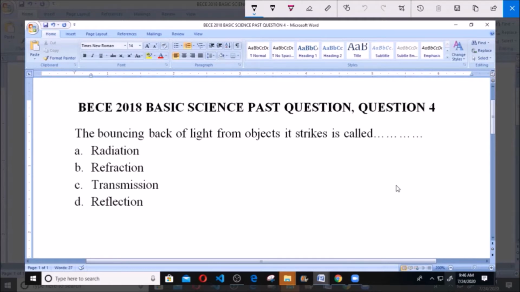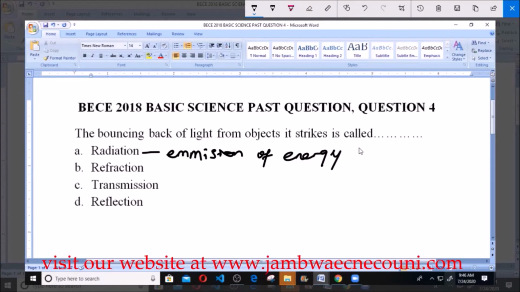Now all these are properties of light, and the bouncing back of light from an object is also one of the properties of light. Now for us to pick an answer, we have to understand the meaning of each of these properties. Now radiation simply means the emission of energy, and like we know, light is a form of energy. So radiation can simply mean what? The emission of light energy.